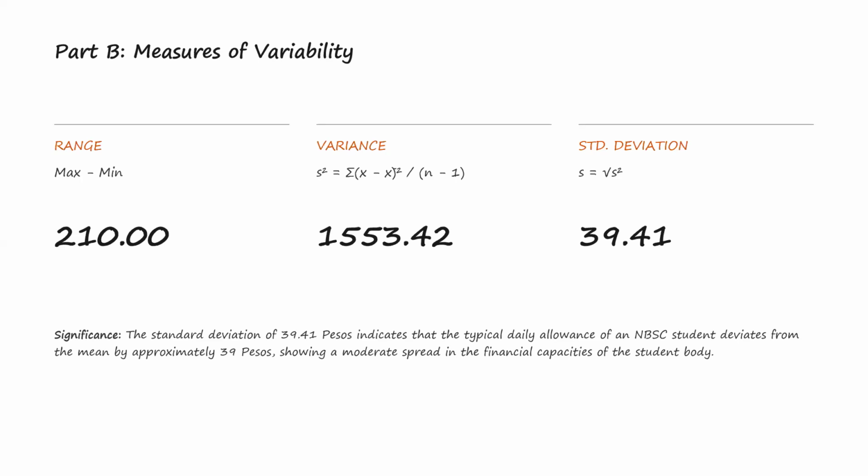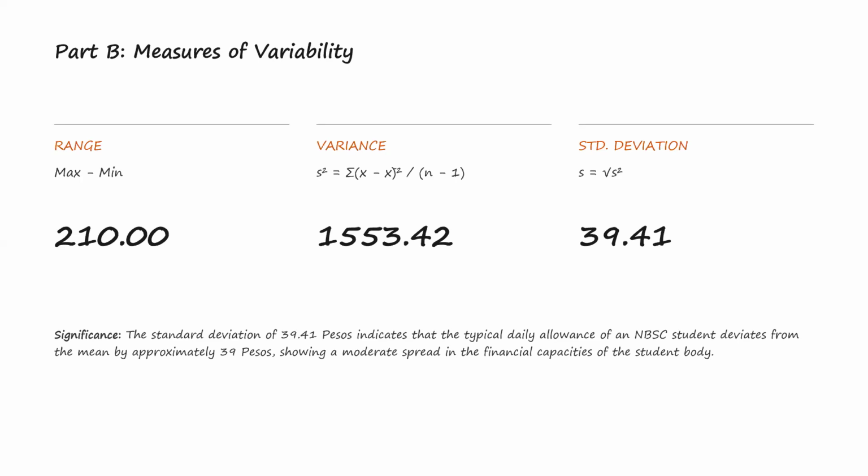So in variance, the formula is: the sample variance is equal to the sum of each value minus the mean, squared, divided by the total number of observations minus 1. We calculated the sample variance to measure how spread out the students' daily allowances are from the mean. First, we need to find the mean, which we already identified as 142.70 pesos. After getting the mean, we subtract the mean from each student's allowance, then square the result. This is called squared deviation.